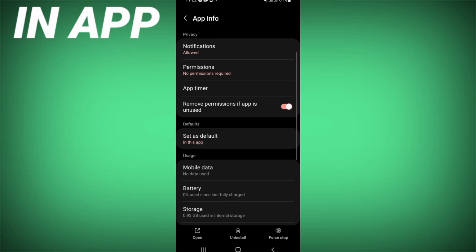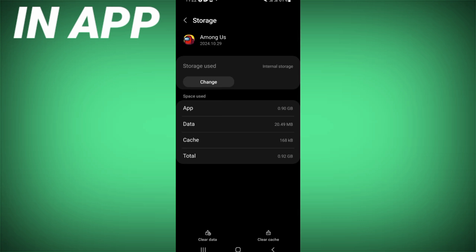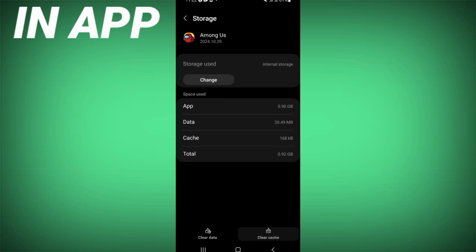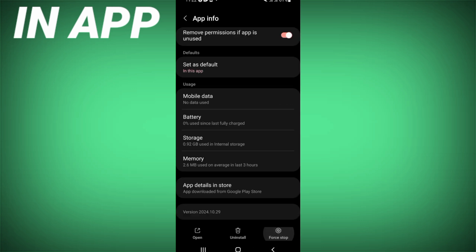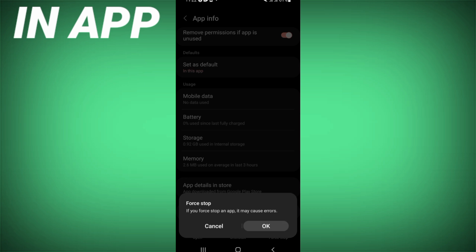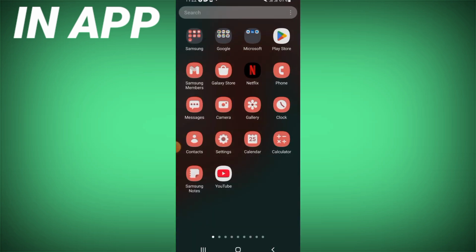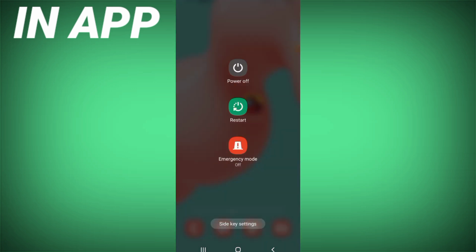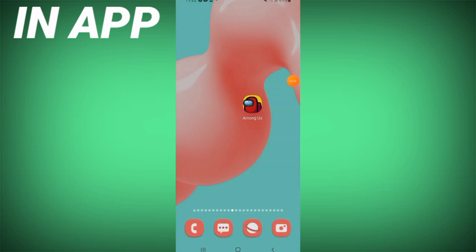You have to scroll down, click on storage, click clear cache right now, and go back, click force stop and click OK. Next, you just have to come to the Play Store or App Store if you use an iPhone device and restart your phone. After this, when you update your game, your problem will be solved.